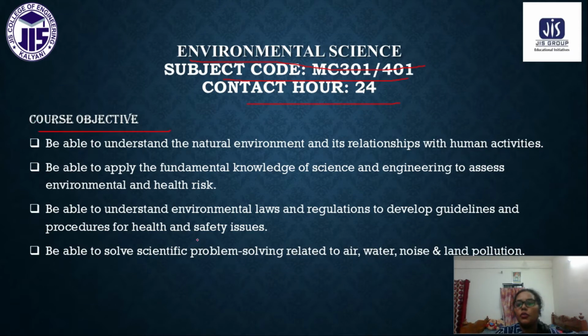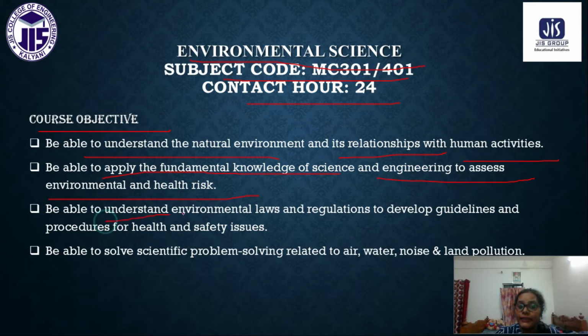These are some of the course objectives that we have. You can understand the natural environment and its relationship with human activities. You can apply the fundamental knowledge of science and engineering to assess the environmental and health risks.